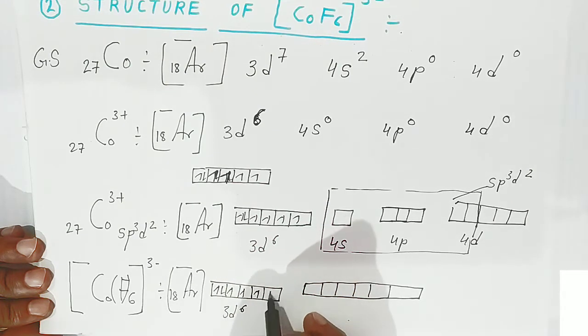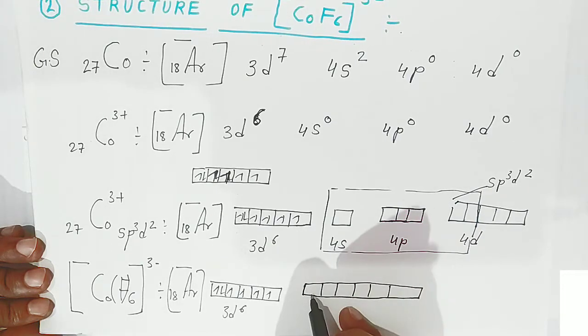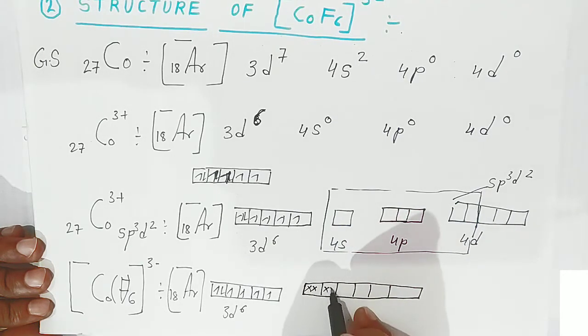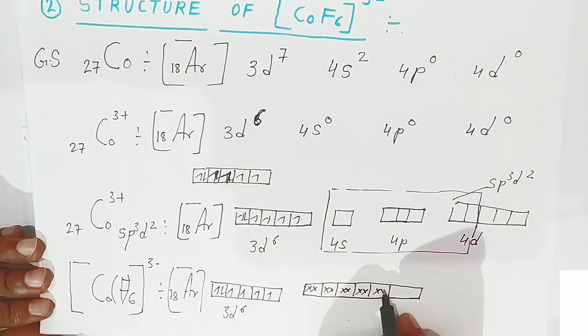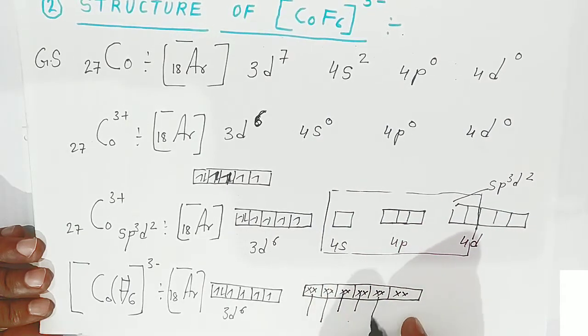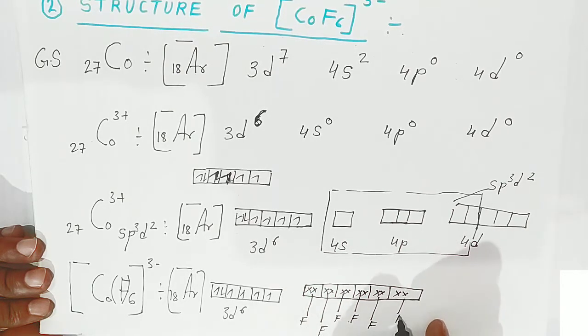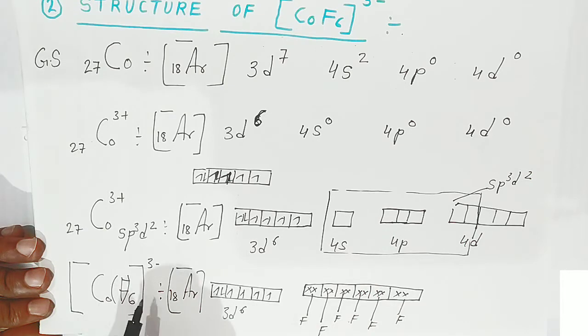This way we have to put the electrons. This is sp3d2 orbitals. Now all the paired electrons are coming from fluorine, so I have shown this with a cross. These electrons are filled by fluorine. Fluorine will donate 2 electrons, that is 1 pair of electrons, and form hexafluorocobalt 3 minus.